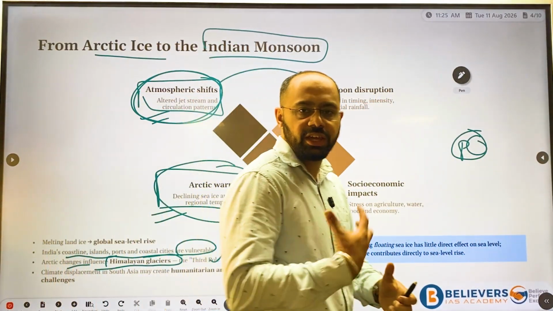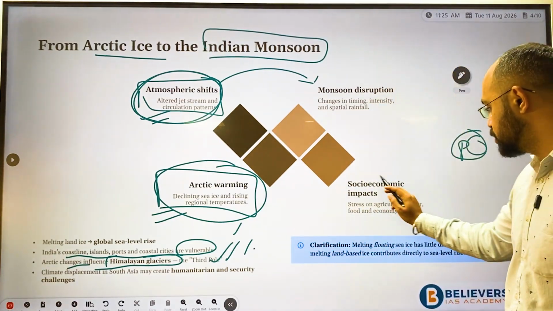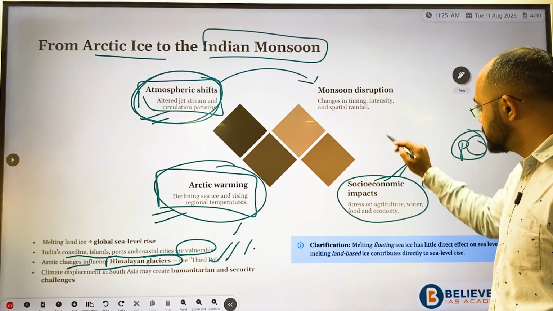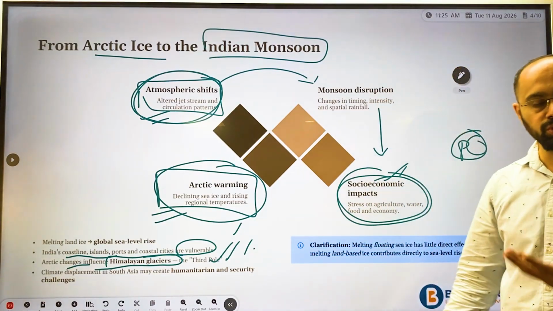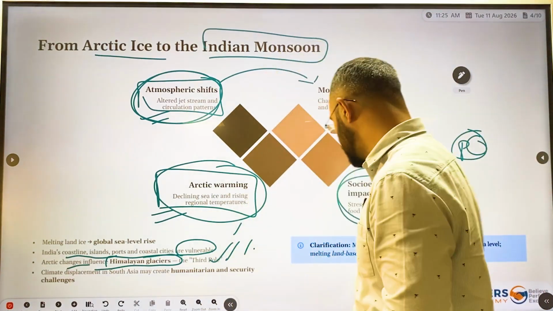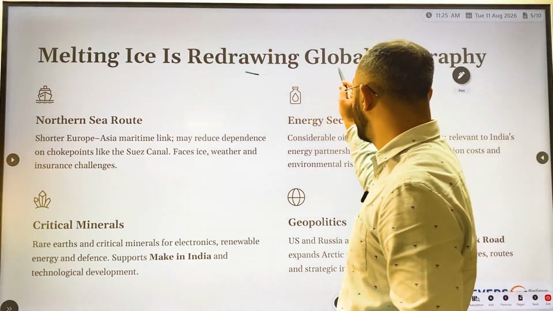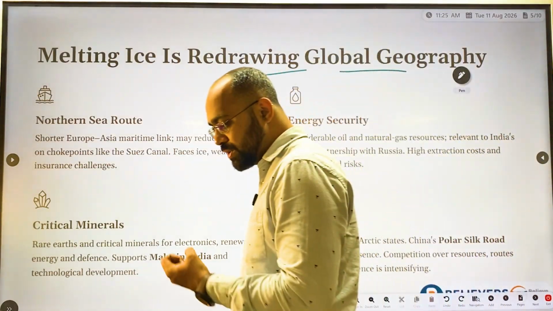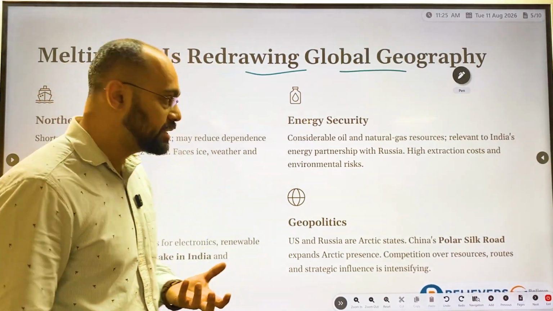India is very keen about this particular region. Since the Arctic is affecting the monsoon, socio-economic problems will also be created because of this. After this, melting ice is redrawing the global geography. Whenever there is melting of ice, new sea routes will be established.